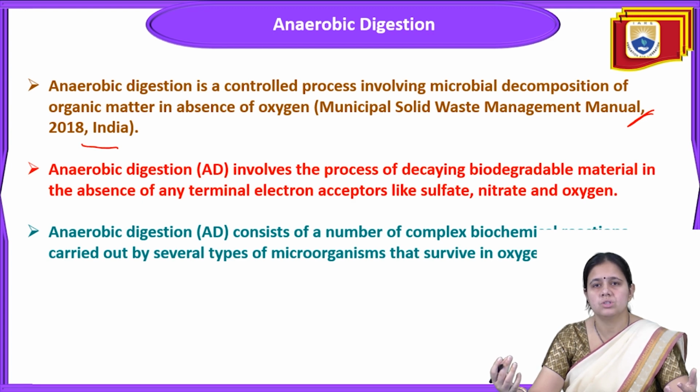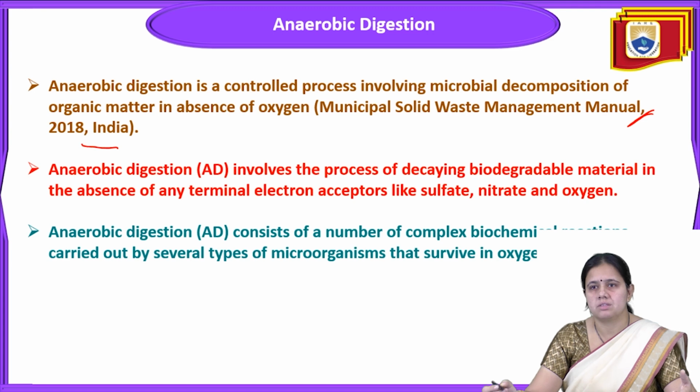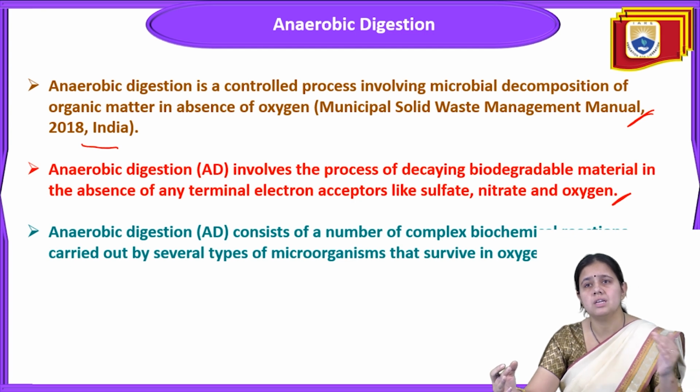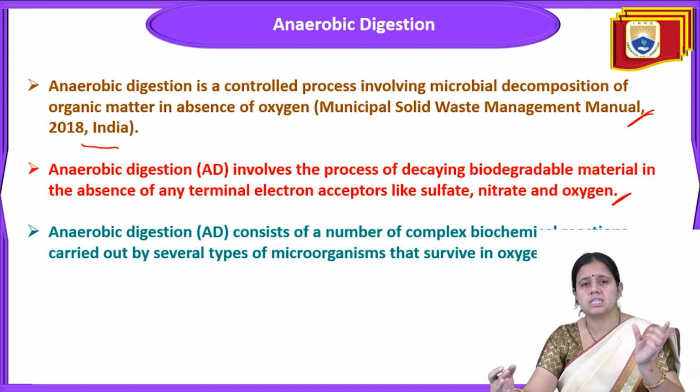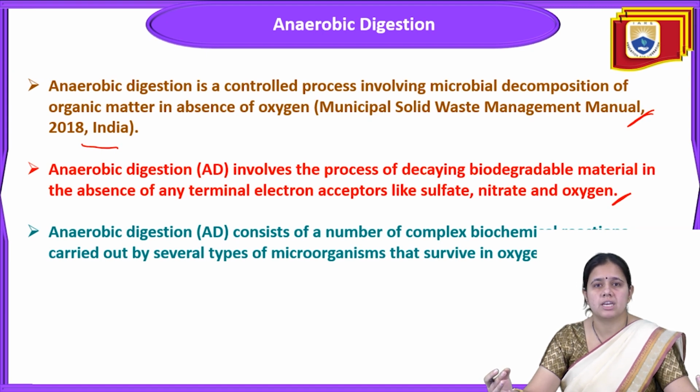Anaerobic digestion involves the decaying of biodegradable materials in the absence of any terminal electron acceptors like sulfate, nitrate and oxygen. Anaerobic digestion consists of a number of complex biochemical reactions carried out by several types of microorganisms that can survive in oxygen-free conditions. It involves a series of reactions: hydrolysis, then acetogenesis, acidogenesis and methanogenesis.